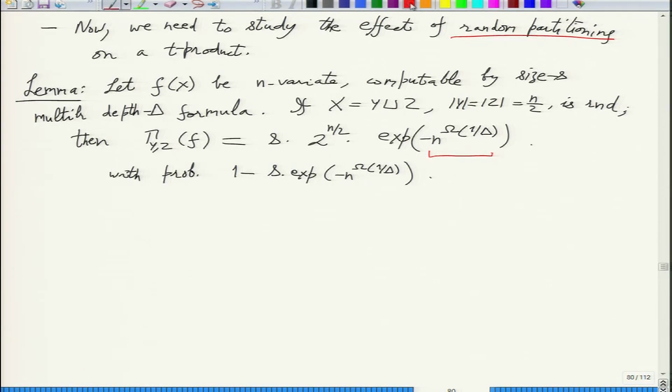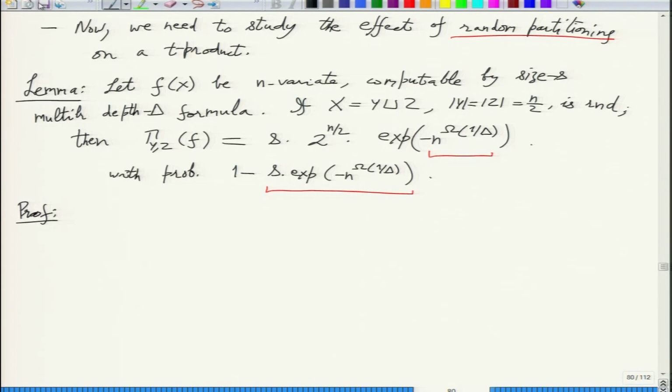So the error probability is small if you assume that S is small. This is clearly helpful in the eventual lower bound. So is the statement clear?